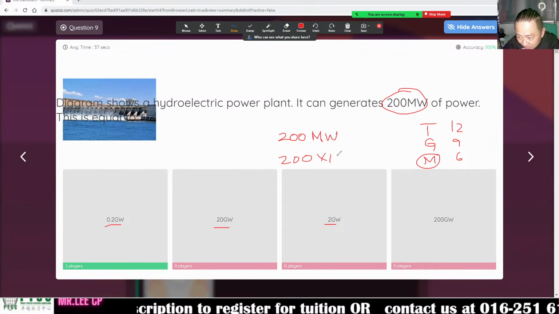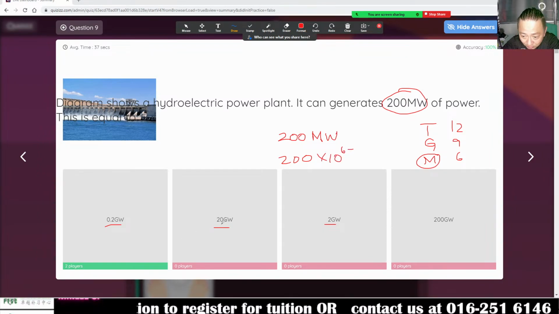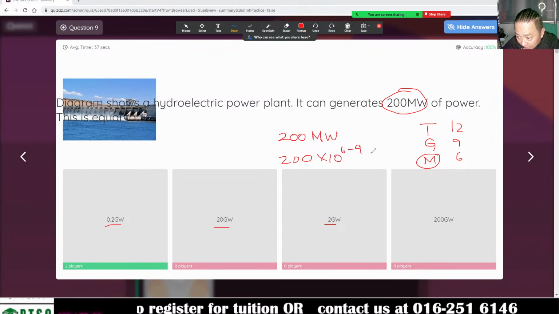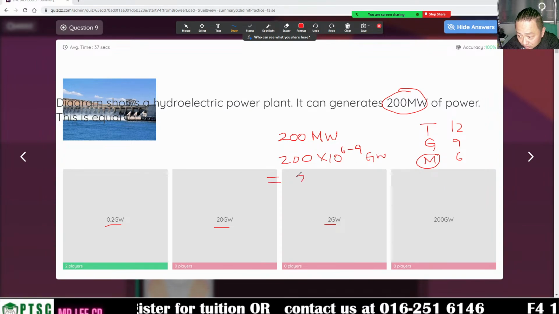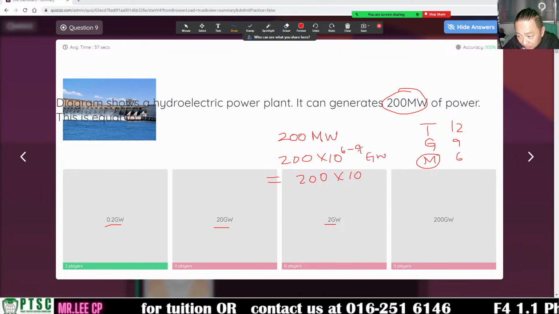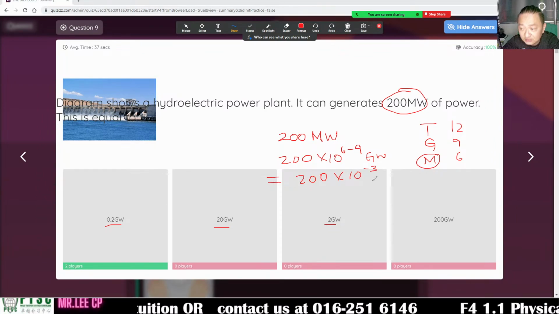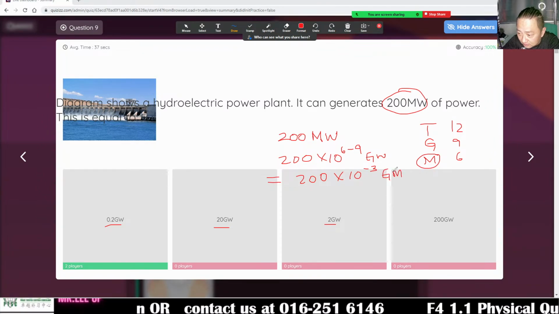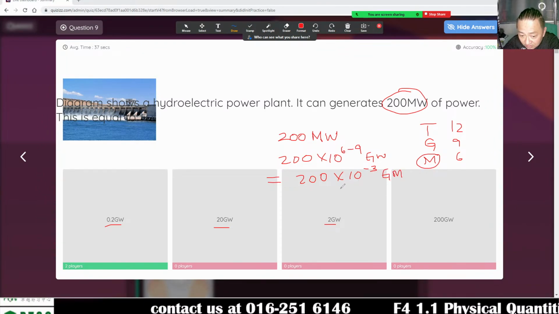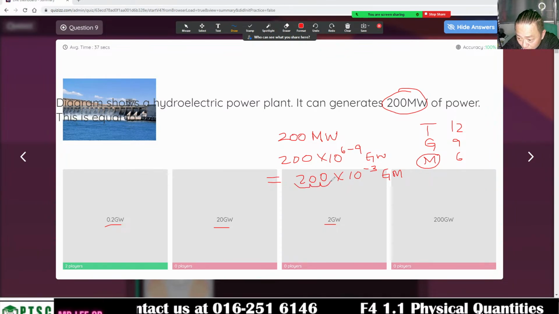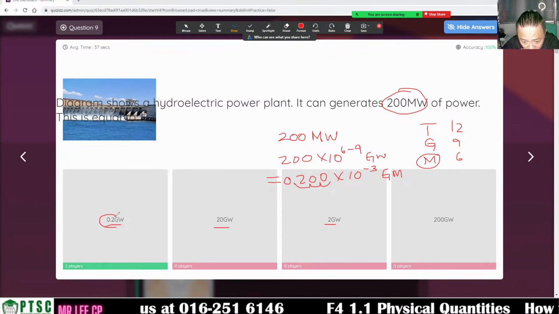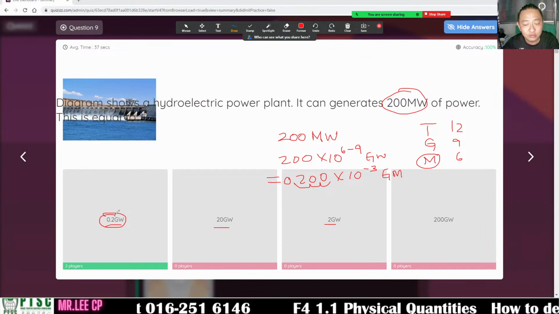200 times 10 to the power 6, minus, I want to change it to giga, minus 9 gigawatt, which is 200 times 10 to the negative 3 gigawatt. 6 minus 9 is negative 3. Negative 3, you move 3 decimal places: 1, 2, 3. 0.2 gigawatt.